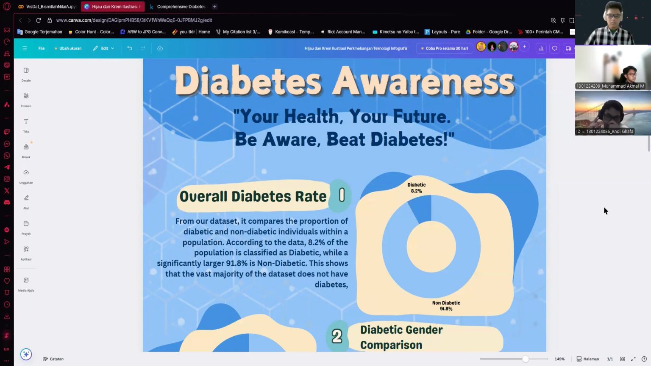The data reveals that only 8.2% of the population is classified as diabetic, while an overwhelming 91.8% are non-diabetic. This highlights that the majority of individuals in this dataset do not have diabetes, emphasizing that while the disease is present, it is a relatively smaller portion of the surveyors. So scroll down.